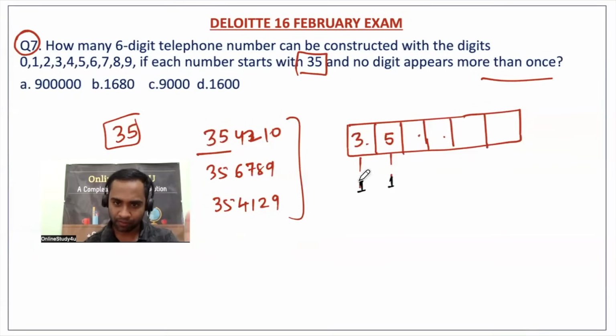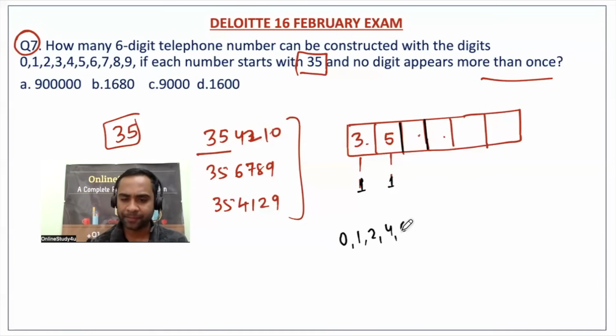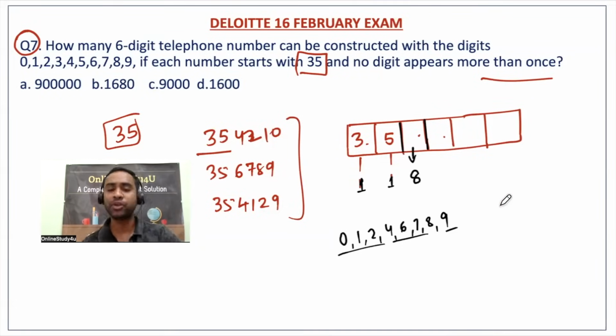So one option here, one option here, that's all. Okay, well and good. Now friends, 3 5 you used, right? Fixed. Now how many numbers remaining you have? So we have 0, 1, 2, 4, 6, 7, 8, 9. So 3 5 and then 8 digits remain. Here any digit out of 8 you can put. Now you are free.